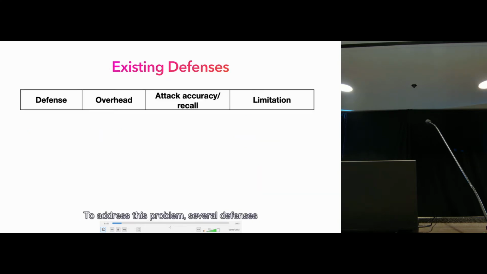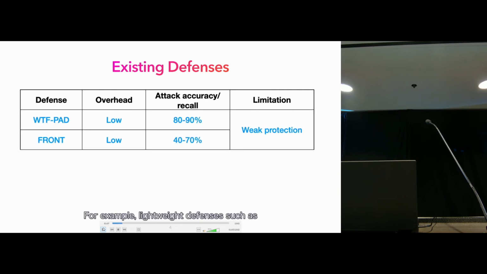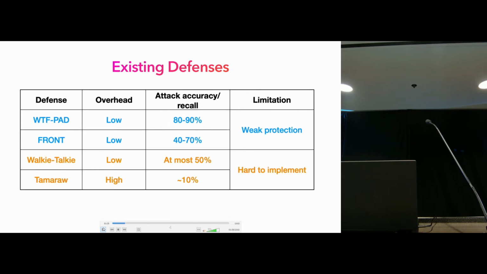To address this problem, several defenses have been proposed. For example, lightweight defenses such as WTF-PAD and FRONT rely on the randomness of the way they inject dummy packets. They do not delay user packets, so they incur low overhead. However, they do not provide strong protection against deep learning attacks. By contrast, Walkie-Talkie and Tamaraw force users to load pages in some predefined patterns. They are effective but hard to implement.